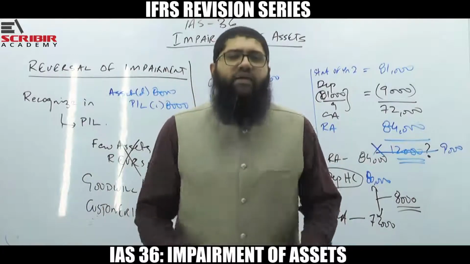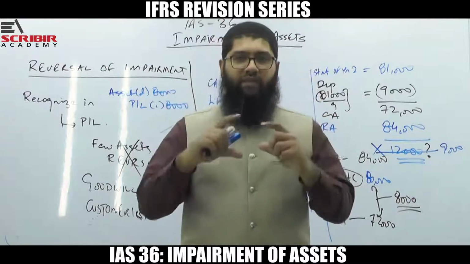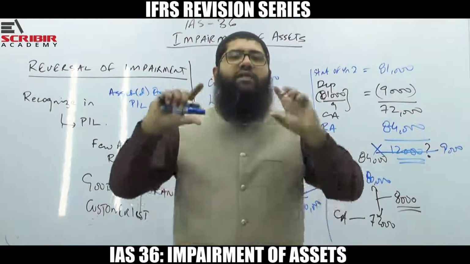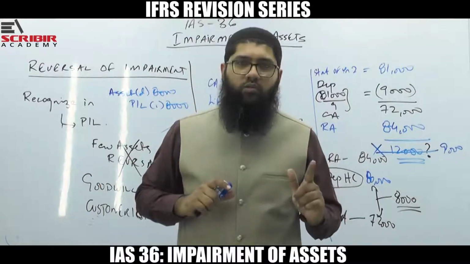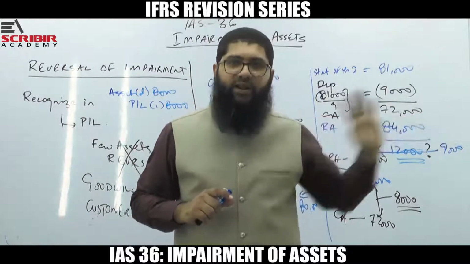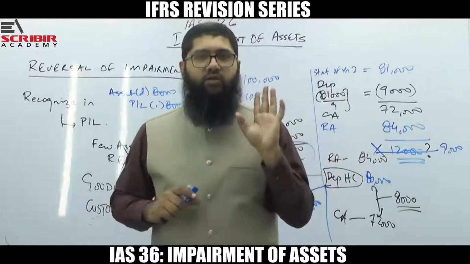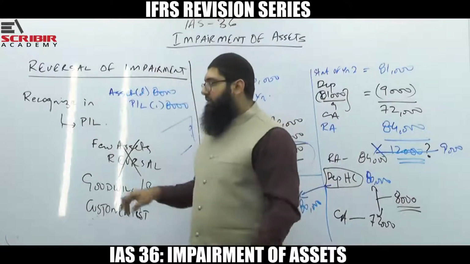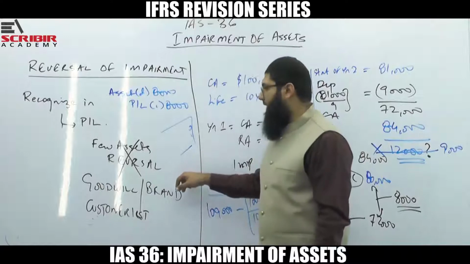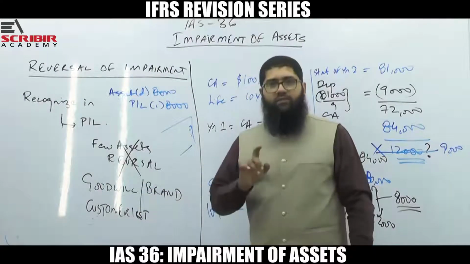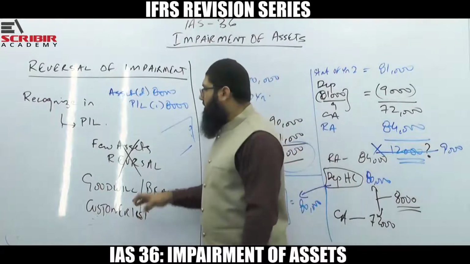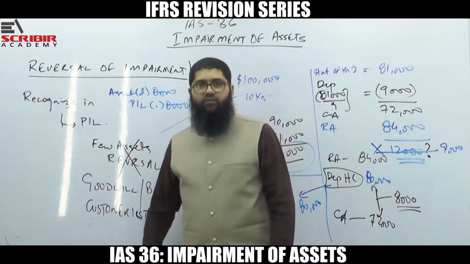Now if I say that there is a reversal of impairment, that means that there is a new list that has been generated. So that is going to be wrong, because then I would be violating IAS 38. So you cannot recognize it. So you remember this thing, that the reversal of impairment loss shall not be recognized on the goodwill, on the brand, on the customer list. These are the assets for which no reversal is going to be recognized.